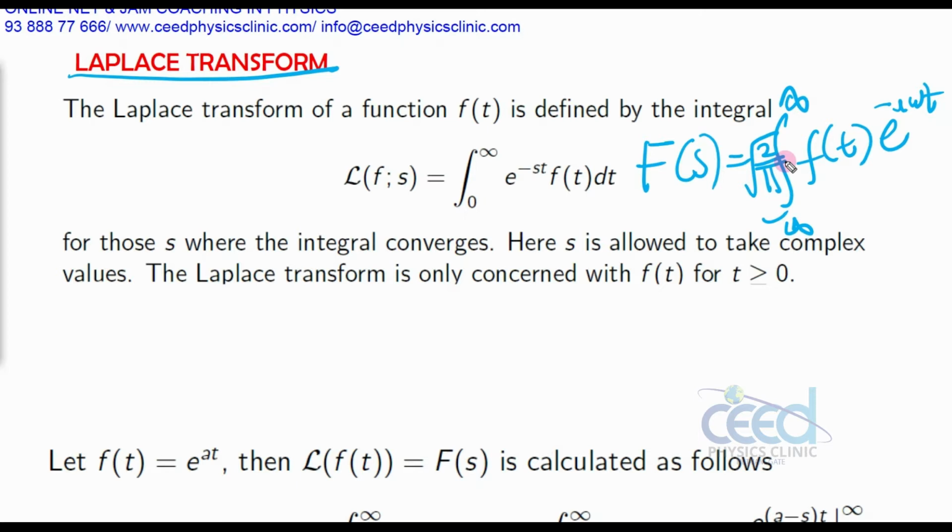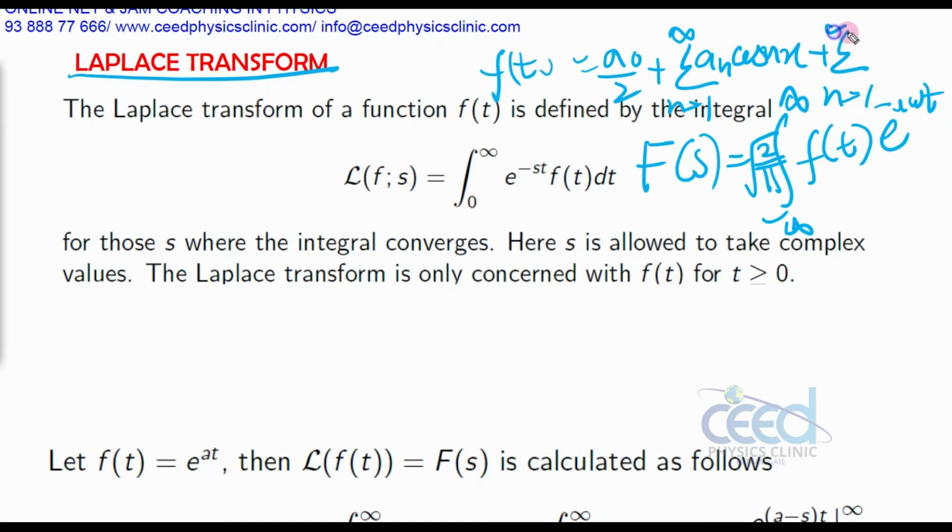And here we have discussed that it is the integral expansion of Fourier series. When we consider the Fourier series, that is f of t is equal to a0 by 2 plus sigma n equal to 1 to infinity an cos nx plus sigma n equal to 1 to infinity bn sin nx. So here when we consider this summation, this x can take discrete values only. When we turn it into its integral version, it can take continuous values.